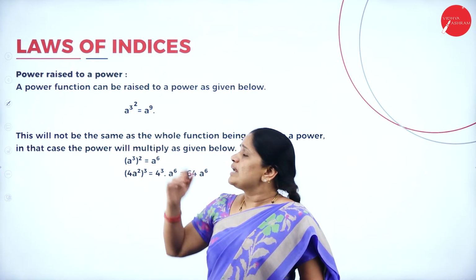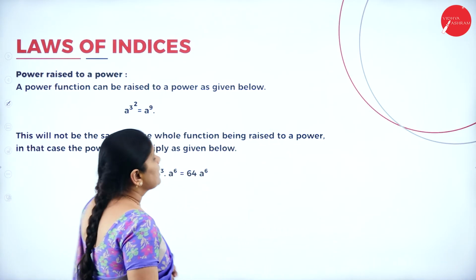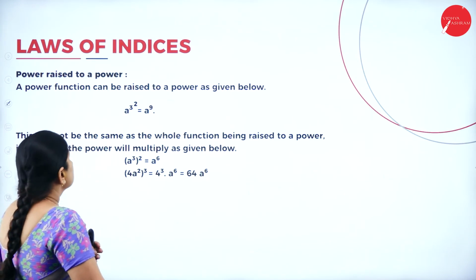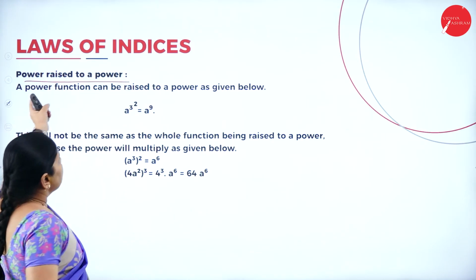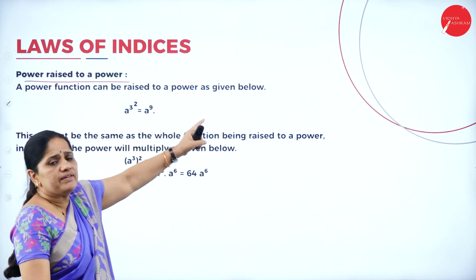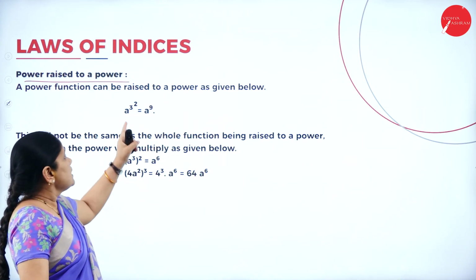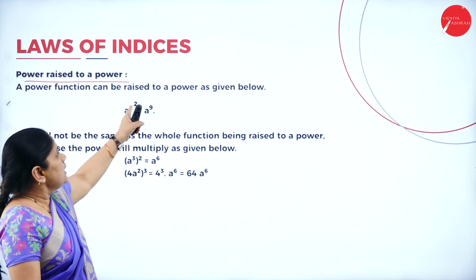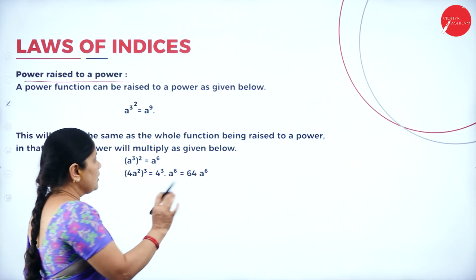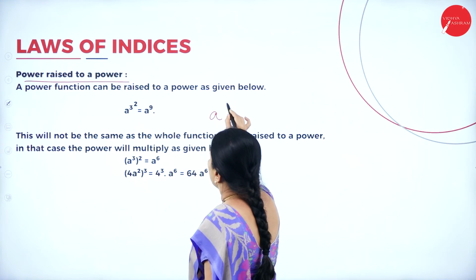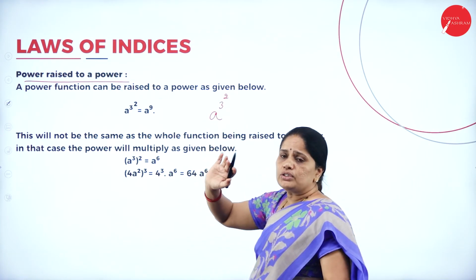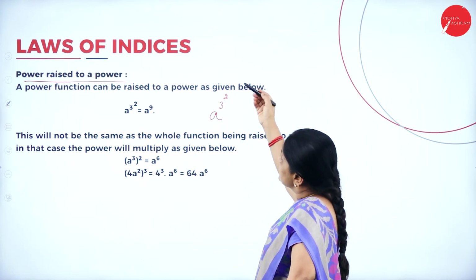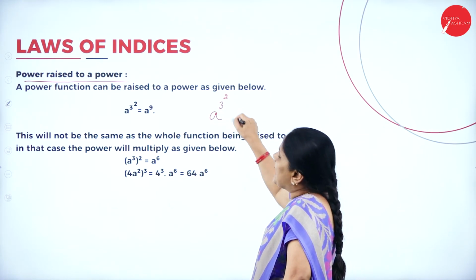Now, there is one more rule regarding these indices. What does this tell us? The power raised to a power. A power function can be raised to a power as given below. Suppose I write a to the power 3, whole to the power 2. Actually, I have just written a to the power 3, and then 2 as a square, without a bracket here.